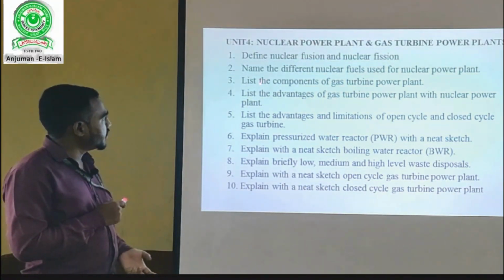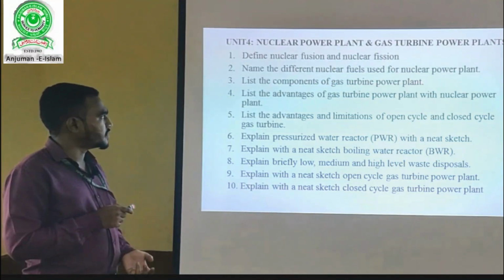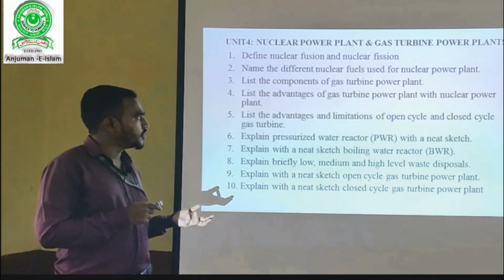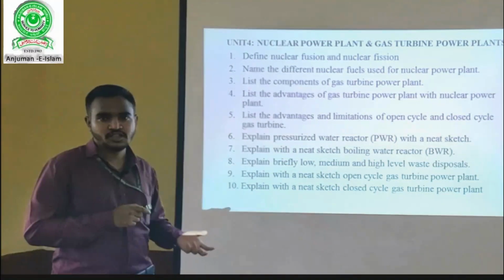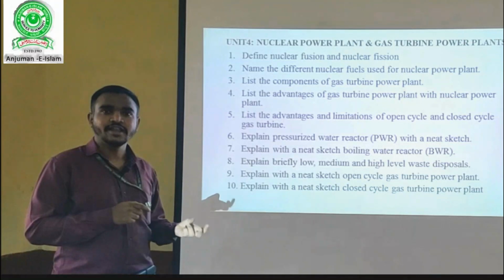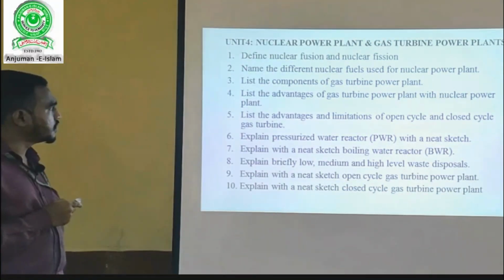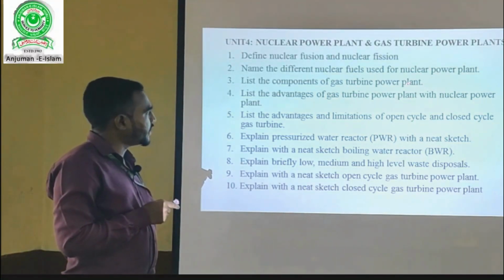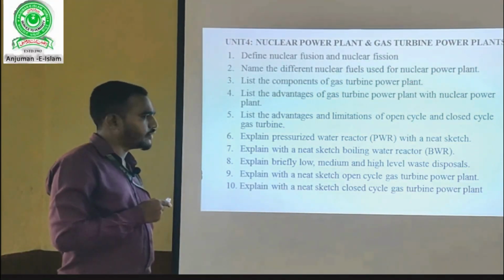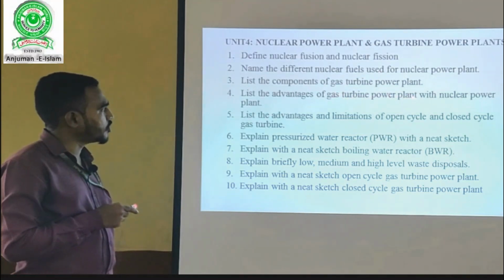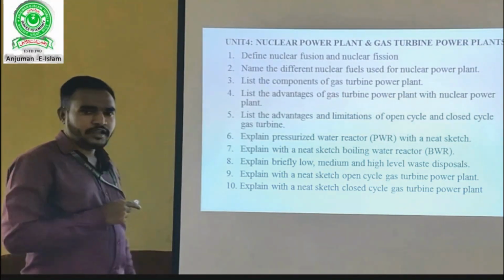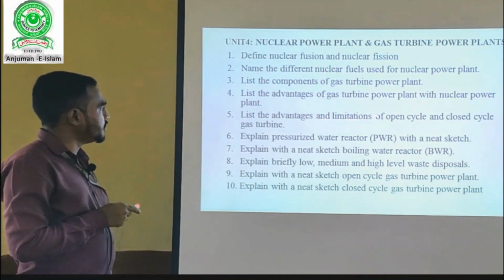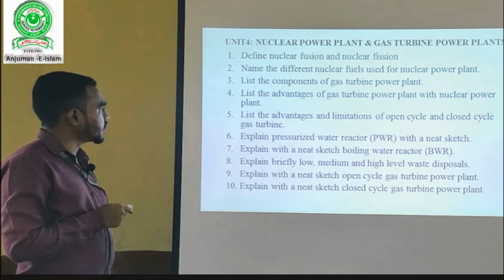Then question number 3: list the components of a gas turbine power plant. Here you have to only list the components. A gas turbine power plant uses components such as compressor, combustion chamber, turbine, generator, heat exchanger. Then question number 4: list the advantages of a gas turbine power plant compared with a nuclear power plant. Here you have to compare the advantages of a gas turbine power plant and a nuclear power plant. 8 to 10 points you have to write. Then question number 5: list the advantages and limitations of open cycle and closed cycle gas turbine.